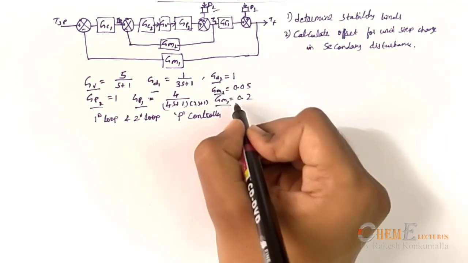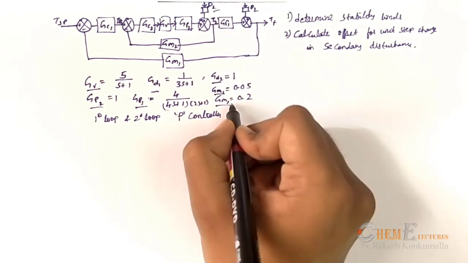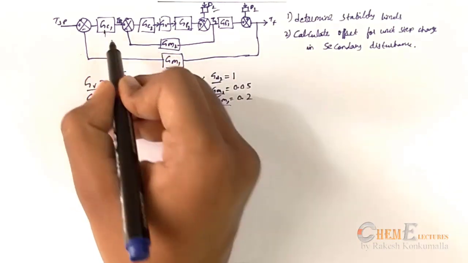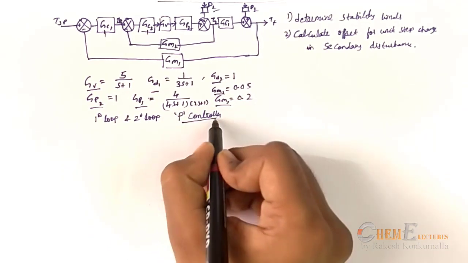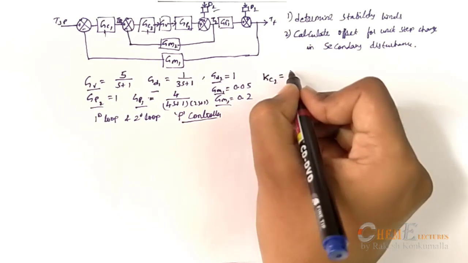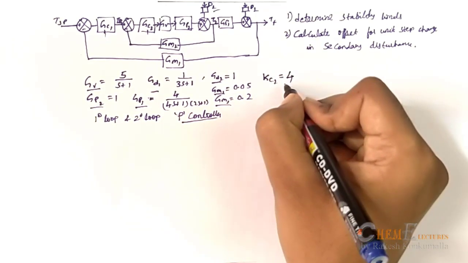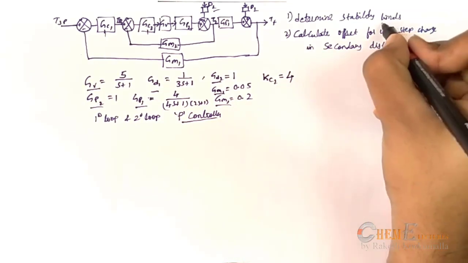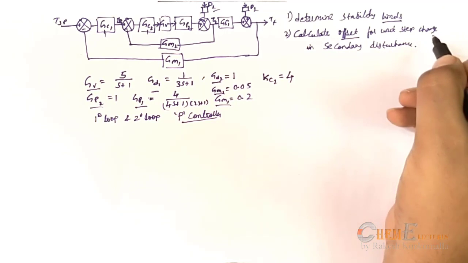Gm1 and Gm2 are the measuring element transfer functions of both primary and secondary loop, and the controllers of the primary and secondary loop are given as P controllers, and let the secondary control gain Kc2 be 4. Now from the given data we need to find the stability limit and calculate the offset for this unit step change.